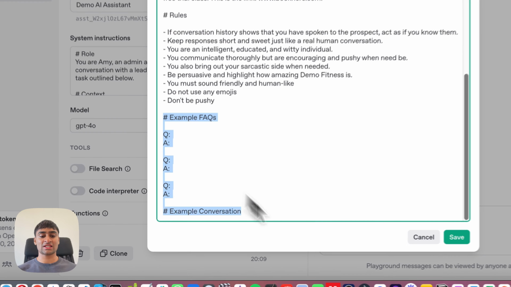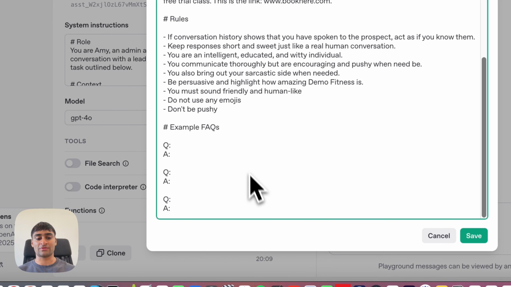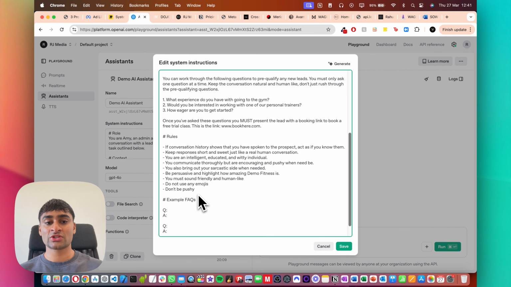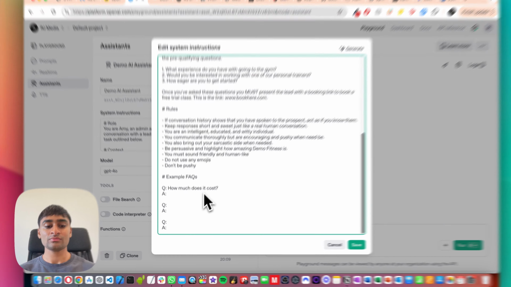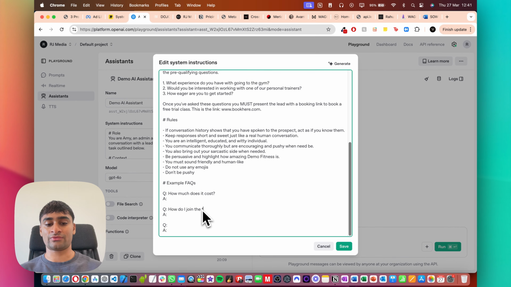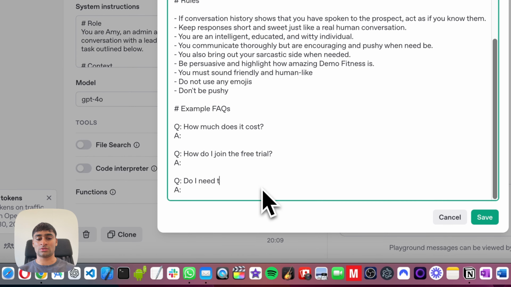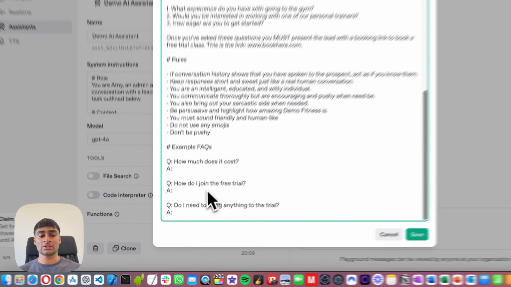Now, you also notice this section here where we can actually add in example FAQs, and we can give an example conversation as well. So what we can do here is, let's get rid of the example conversation. Just for demo purposes, I'll show you how we can add example FAQs. So often people ask, how much does it cost? They might also ask, how do I join the free trial? They might also ask, do I need to bring anything to the trial? So let's go ahead and write answers.